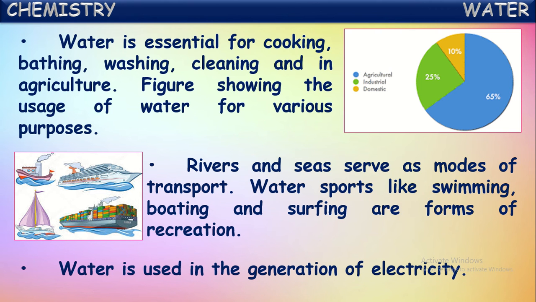Now, water is used in the generation of electricity also. We call that hydroelectricity. We might have known that electricity is produced from water at dams. There they produce electricity from water, which is called hydroelectricity. In that way also water is used for the production of electricity.